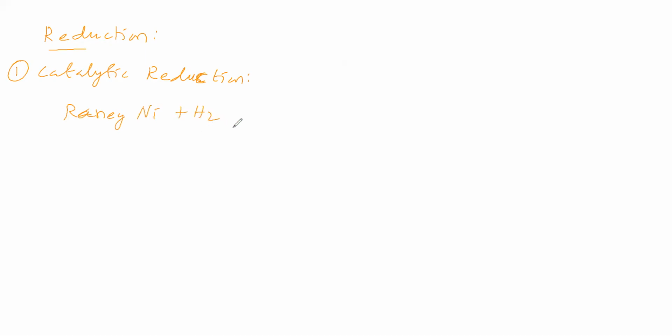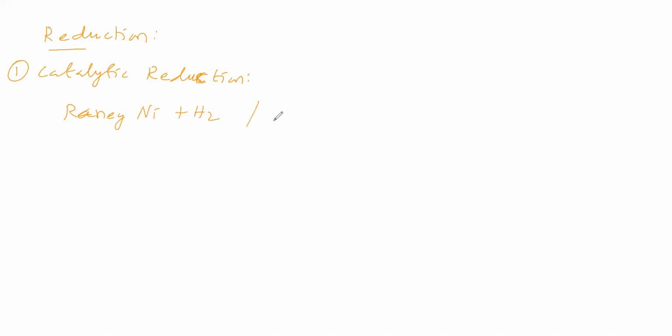Next we will see chemical properties. In the chemical properties, first we will take reduction. In the reduction, many methods are there. First method is catalytic reduction. Catalytic reduction means we have to take a catalyst. So what is the catalyst? We are taking Raney nickel plus hydrogen gas as the reducing agent.